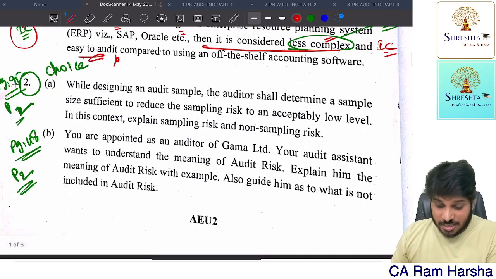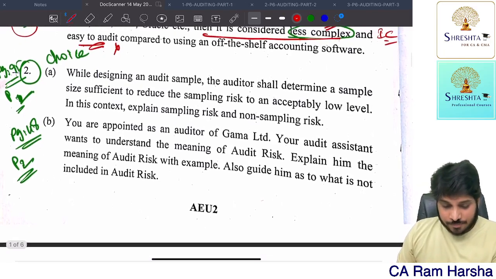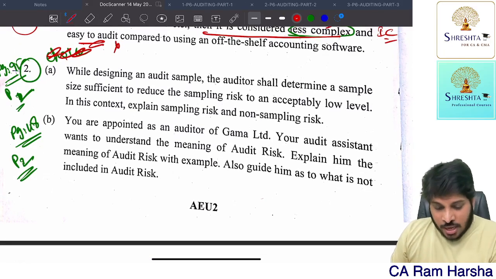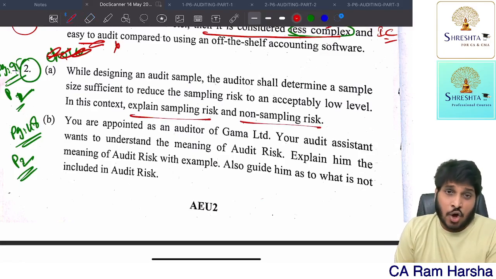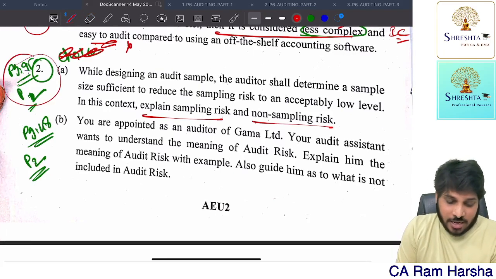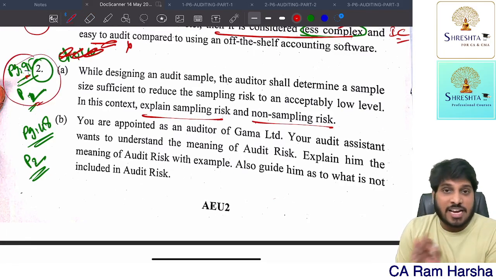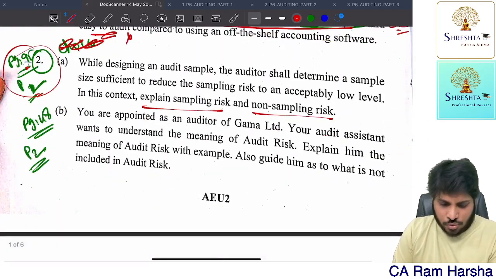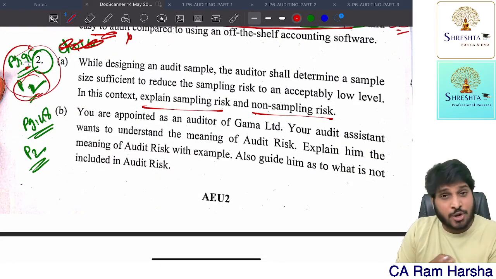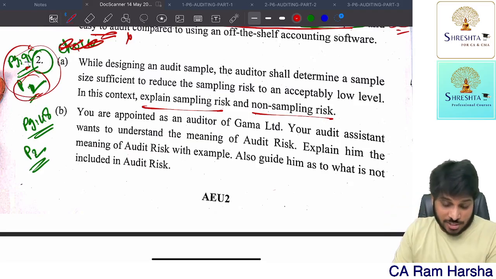Next, question number 2. While designing an audit sample, the auditor shall determine a sample. So this is regarding simply what is sampling risk and what is non-sampling risk. You can find it in my book part number 2, page number 95. Very simple. Here I have given references in my book directly, which is the part and what is the page number. You can directly go there. You will find a straight question on this.